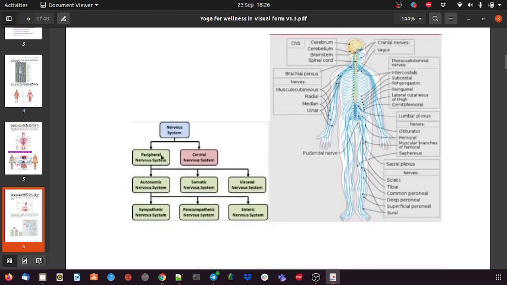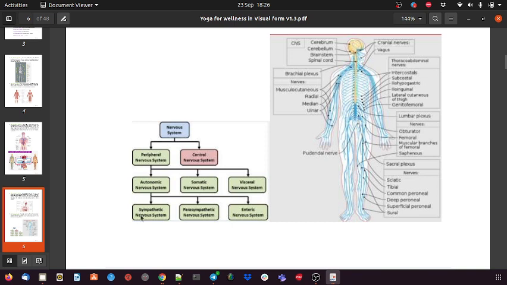Now within the peripheral nerve system we have sub parts: autonomous, somatic, and visceral nerve system. So autonomous nerve system, we will talk about this first. The autonomous nerve system is something that automatically gets triggered depending upon the situation or the message received through the sensory organs. There is the sympathetic nerve system, parasympathetic nerve system, and enteric nerve system.